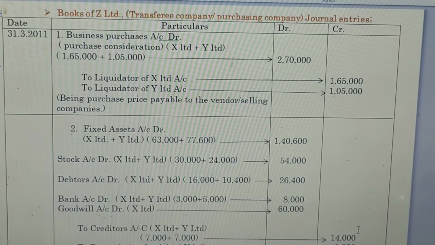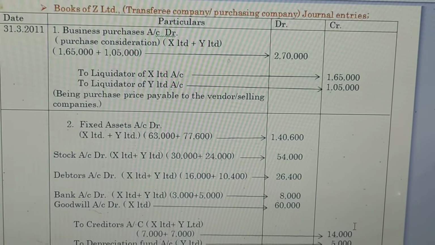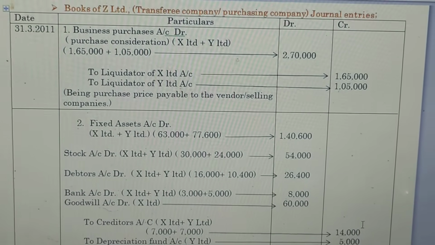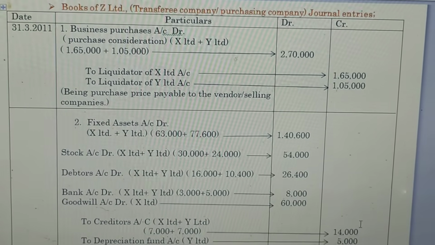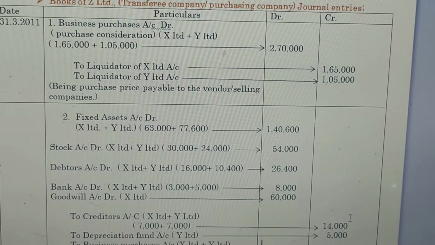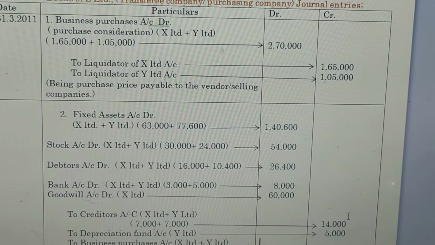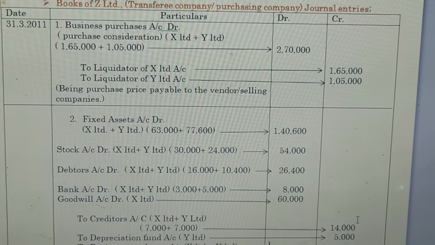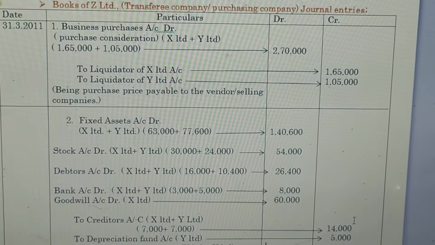Z Limited is a transferring company or purchasing company. The first journal entry is business purchases account debit. The business purchase is also known as purchase consideration, in bracket X Limited plus Y Limited. The X Limited purchase consideration value is 1,65,000 and Y Limited purchase consideration value is 1,05,000.